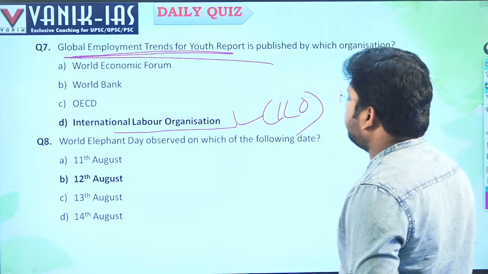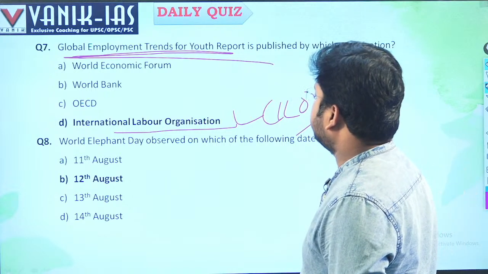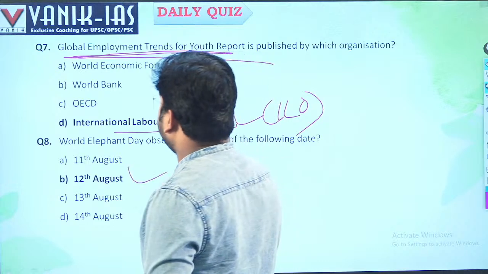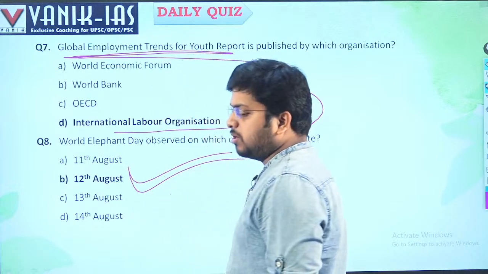Next, World Elephant Day. When is World Elephant Day observed? It is observed on 12th August. World Elephant Day is observed on 12th August.